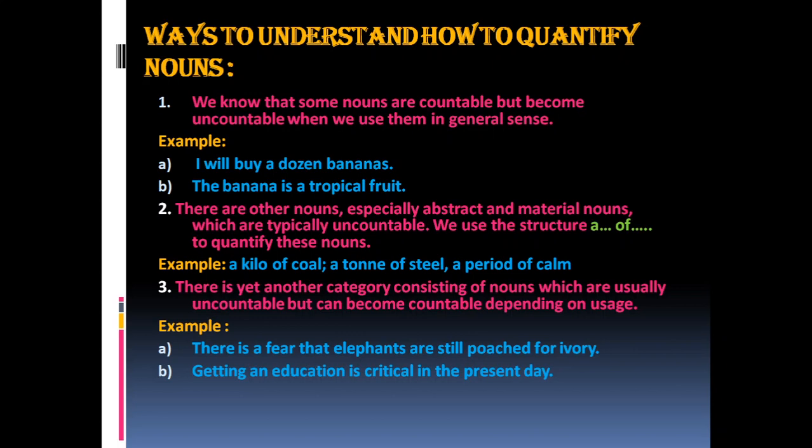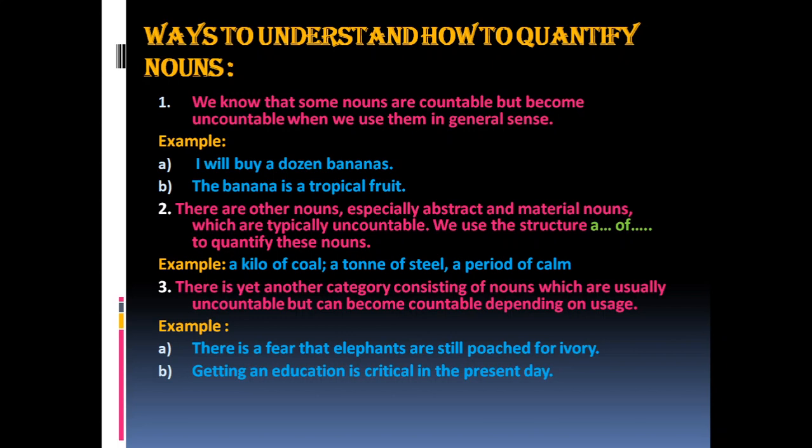A material noun gives names to the material or substances of which things are made. So here there are other nouns, especially abstract and material nouns, which are typically uncountable. We use one structure when we are using this rule, a of, to quantify these nouns. See how we can use the structure a of? Example, a kilo of coal, a ton of steel, a period of calm.